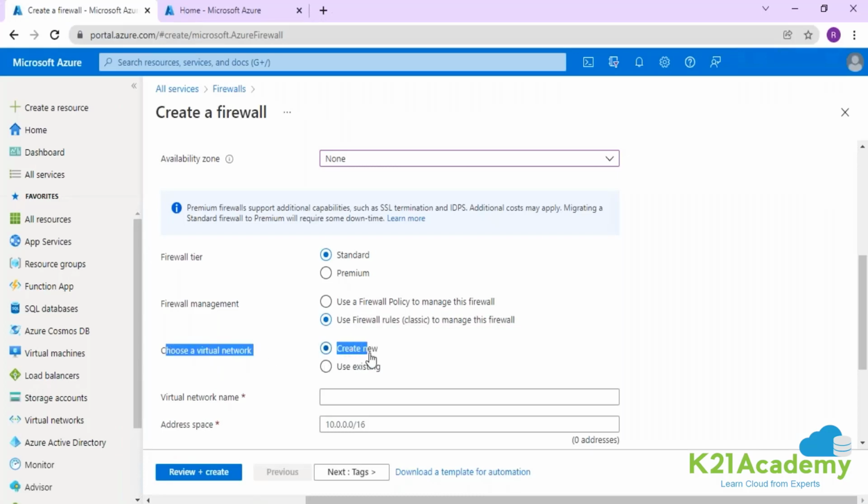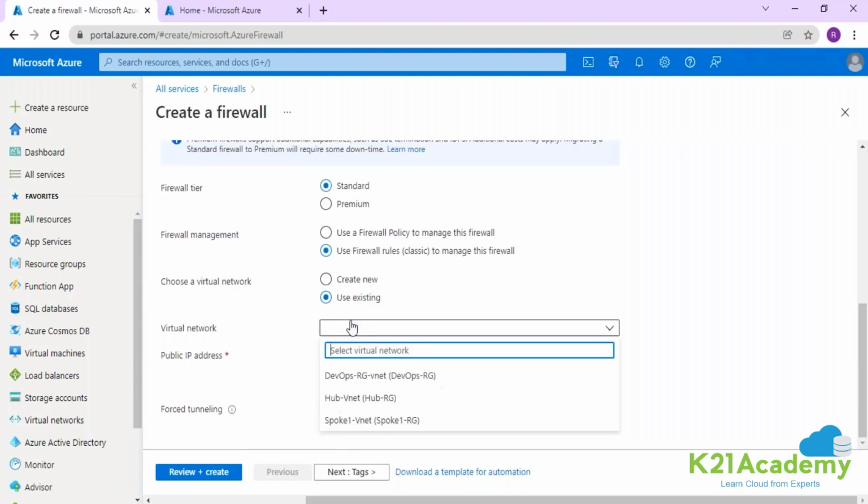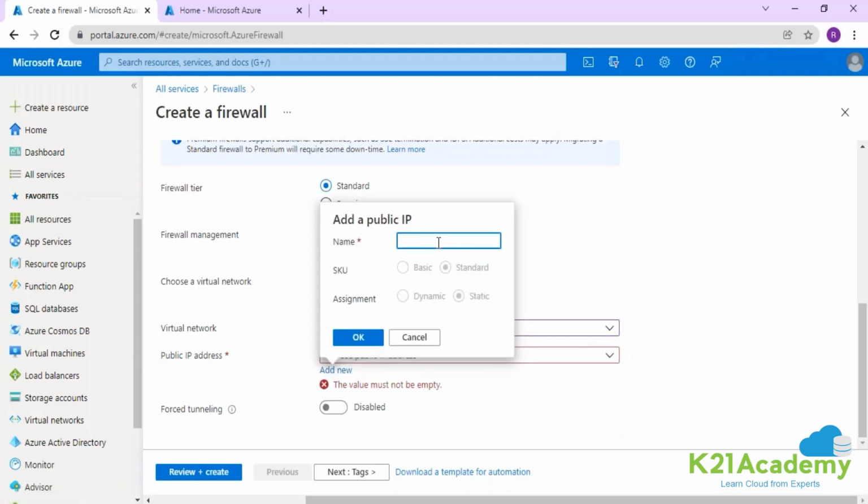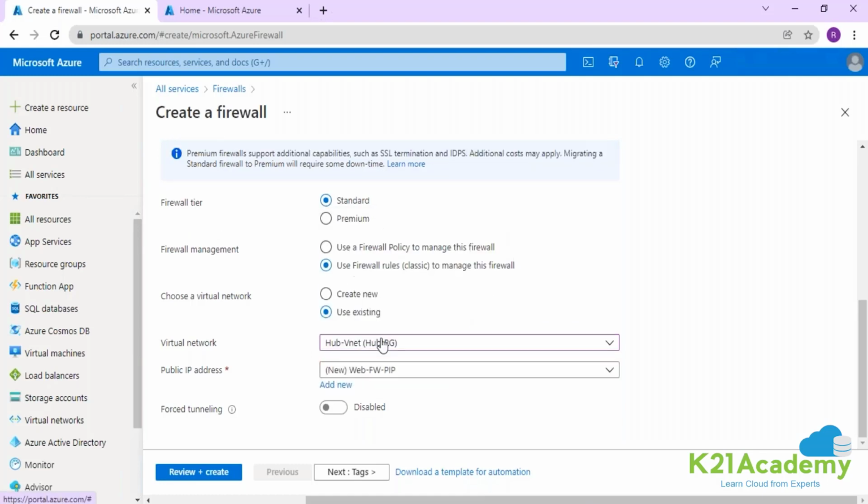And here there is an option, create a new network or use existing. So we already created a network for firewall. So I will select use existing over here. So I have selected this particular network, right? Hub VNet. And here I need to create a public IP of the firewall. So I'll give a name, web firewall public IP, that is PIP. And I'm going to click on OK over here.